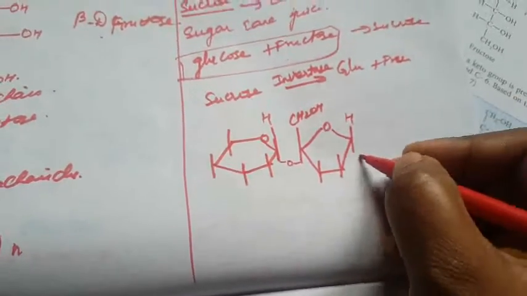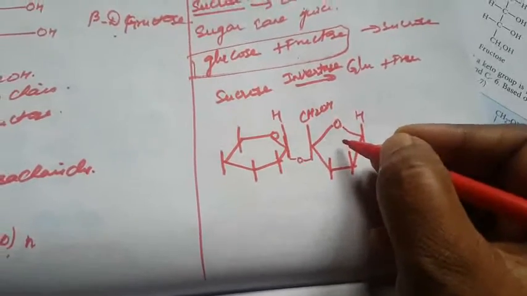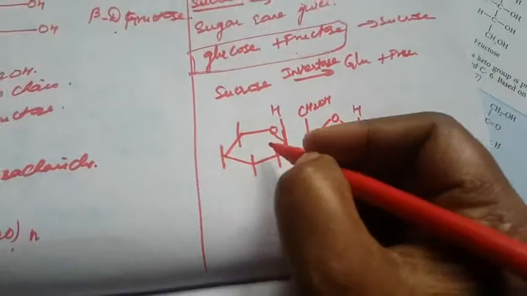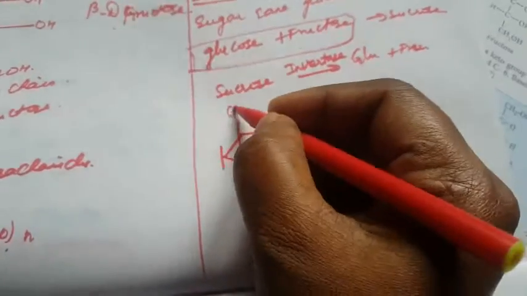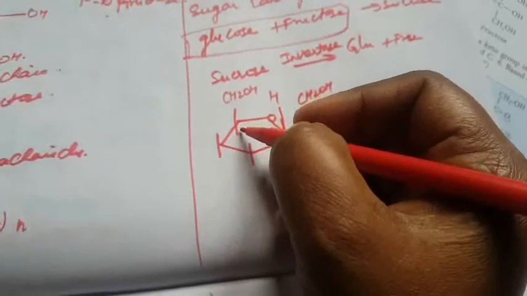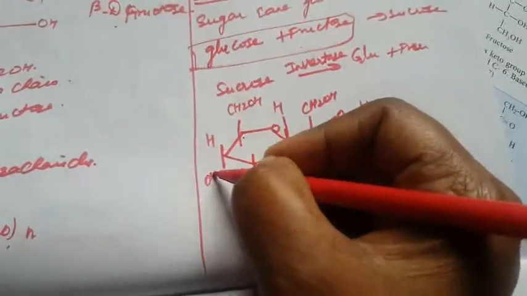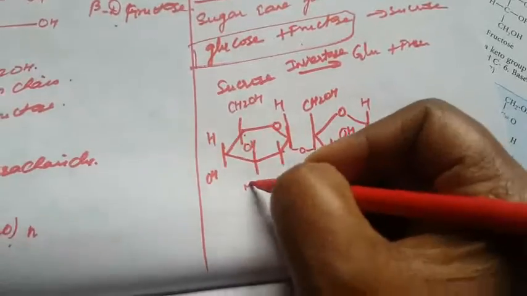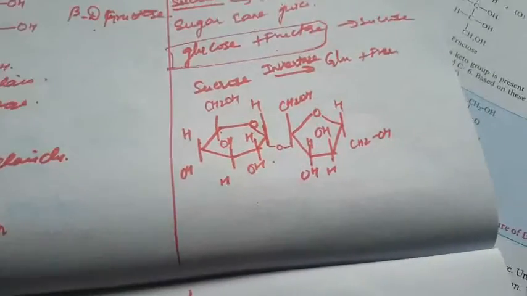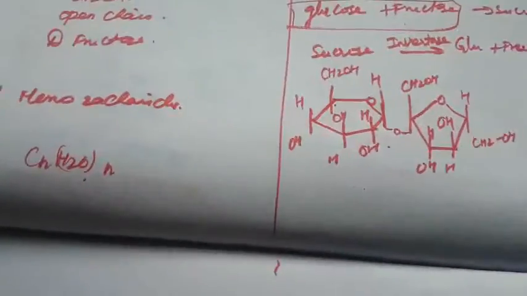Here CH2OH: what is this fructose? That is beta D fructose, with OH, H and H, OH. Here also CH2OH, H, HOH, OH, H and HOH. So this is alpha D glucose and beta D fructose combined, which is called sucrose.